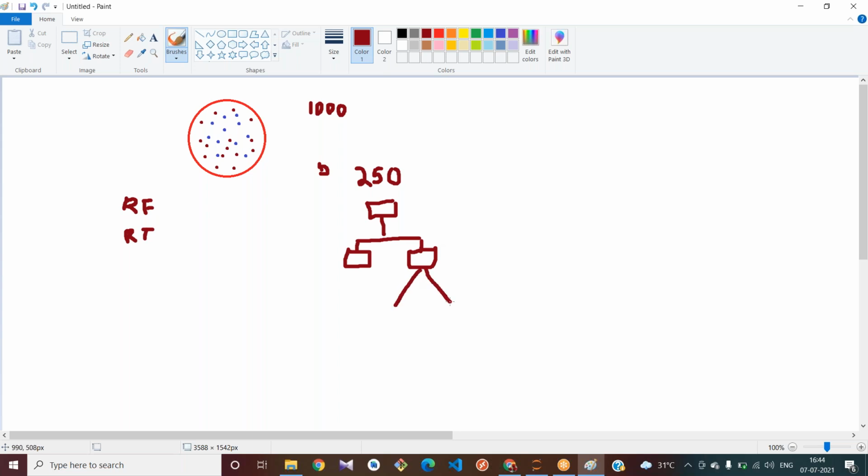For one tree, it has taken 250 samples. Think that for the other 250 values, it has taken again random values, 250, and it is trying to build another tree also.